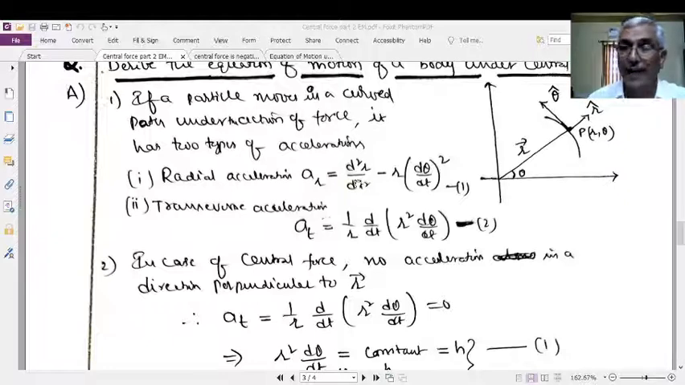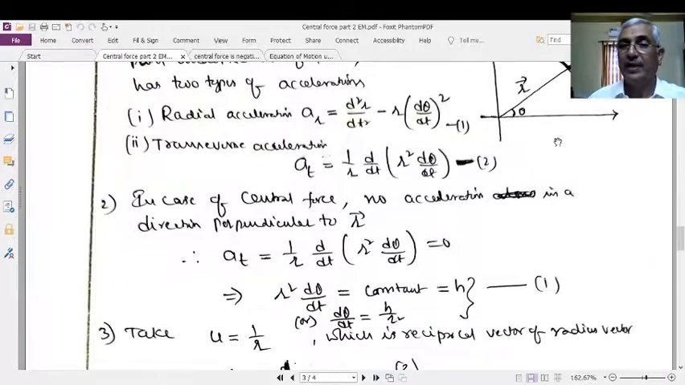Now, in case of central force, as the force is acting radially towards the center point, the particle has only radial acceleration, but not the transverse acceleration. Why? Because the transverse acceleration is perpendicular to the direction of action of the force. Therefore, it is zero.